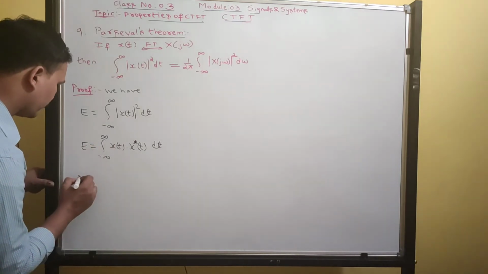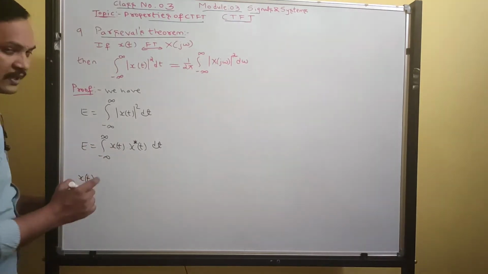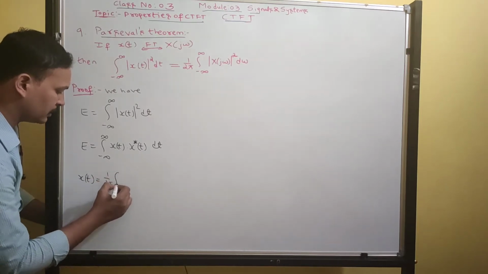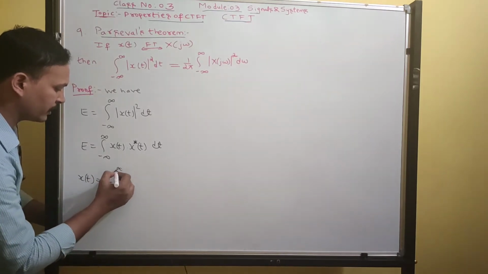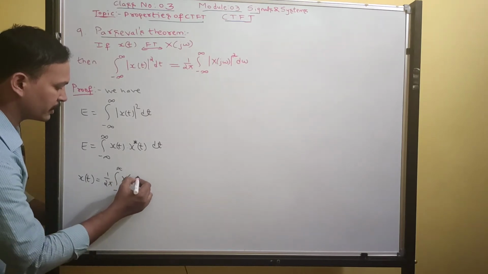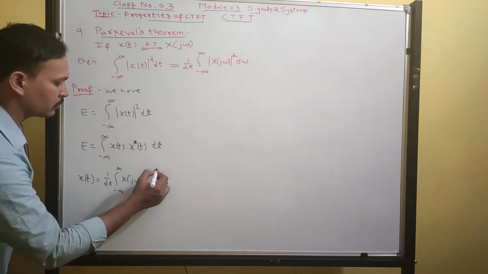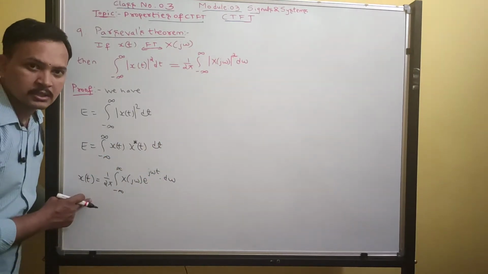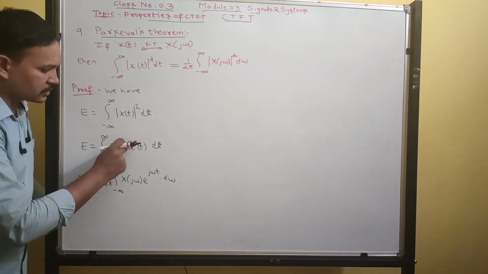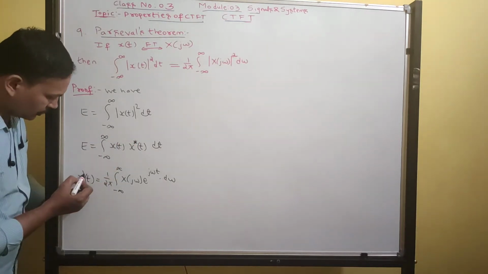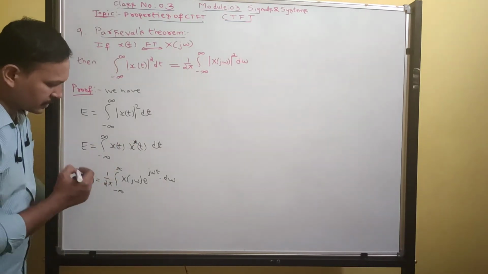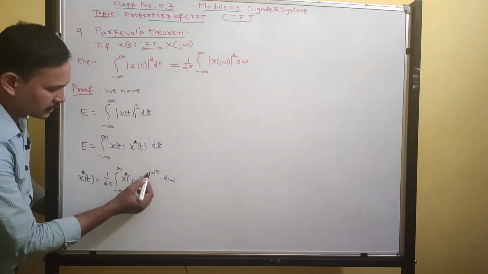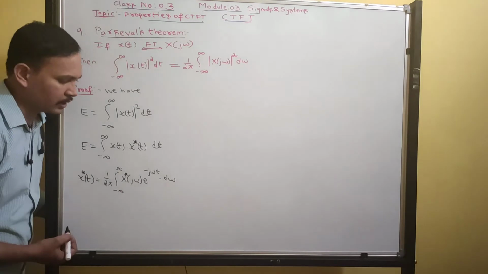Now we have the synthesis equation: x of t is 1 by 2 pi integral from minus infinity to infinity of x of j omega e to the power j omega t d omega. Now x conjugate of t: if you put the conjugation here, this term becomes conjugate and the exponent becomes minus j omega t.